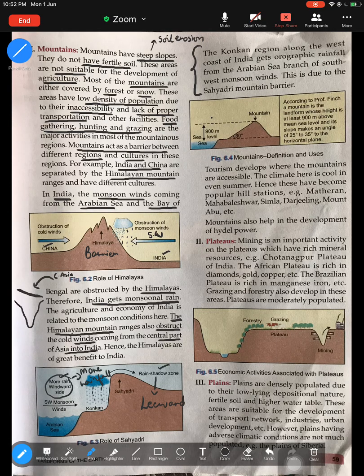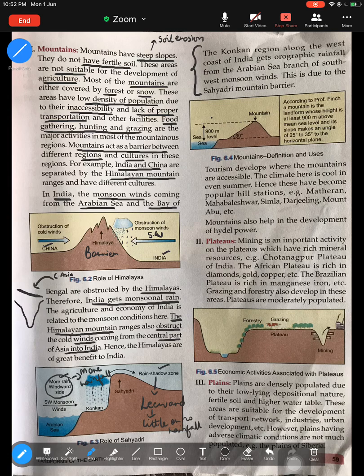Whereas this part of the mountain is known as rain shadow, which is also known as leeward, which means little or no rainfall. So that part of the mountain which receives little or no rainfall is known as your rain shadow or leeward side of the mountain. And here they've given you an example of Sahyadri or the Konkan coast in the western